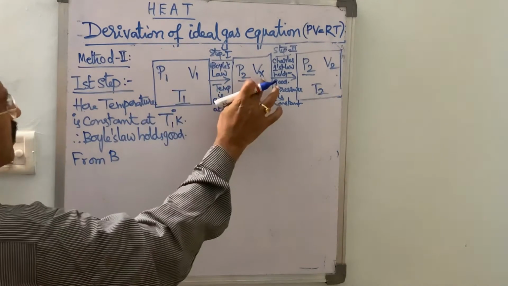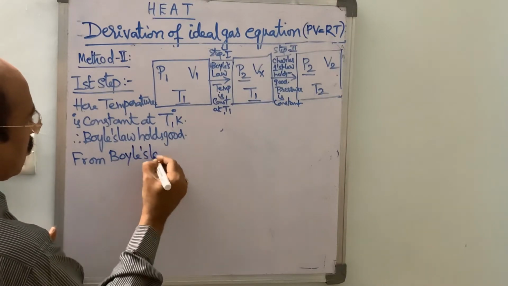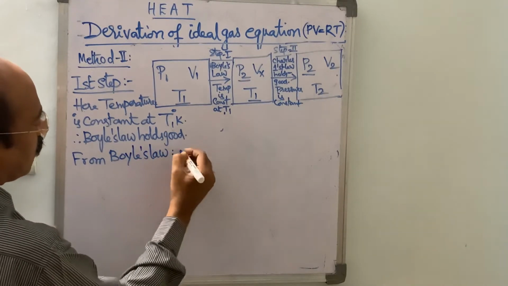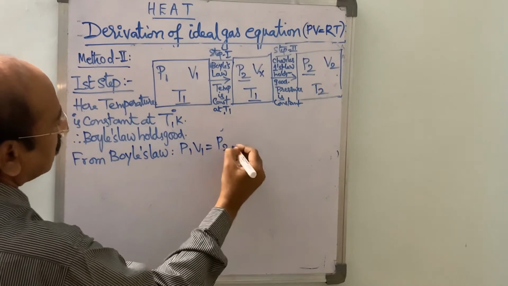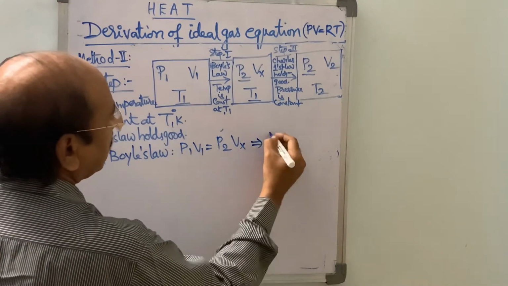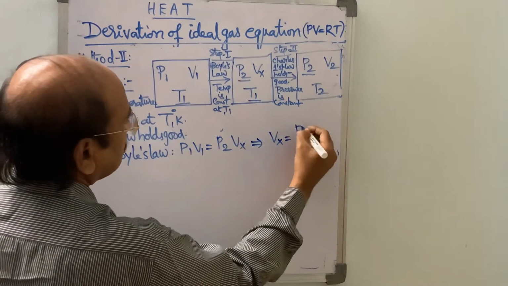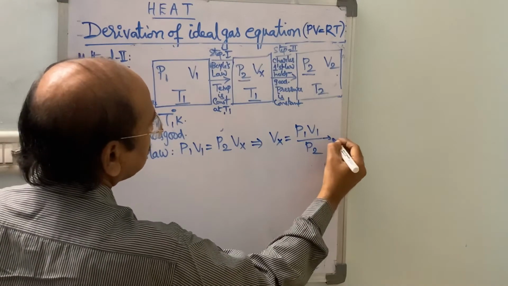Instead of V2, here Vx is there. P1 V1 is equal to P2 into Vx. So from this, we obtain Vx as P1 V1 by P2. Let this be the first equation.